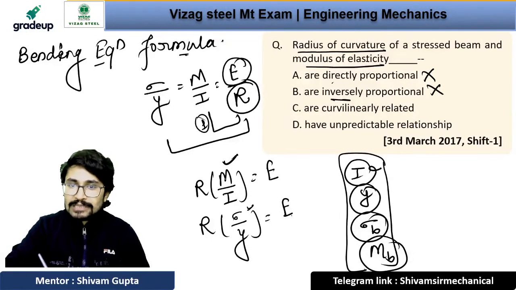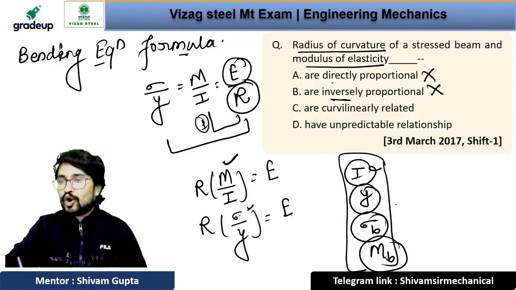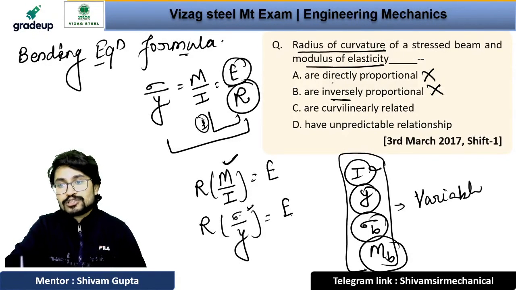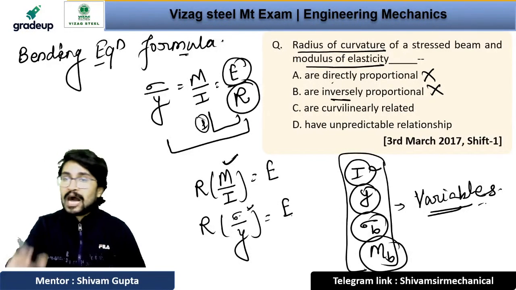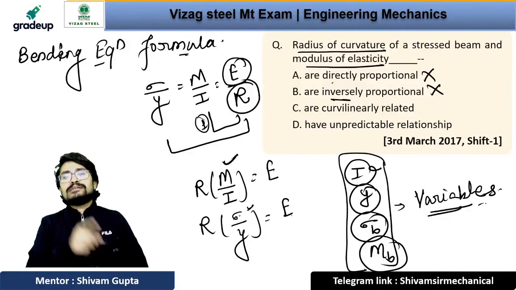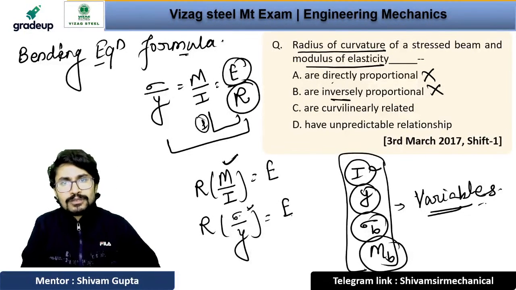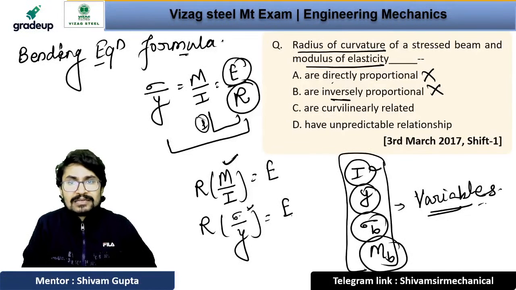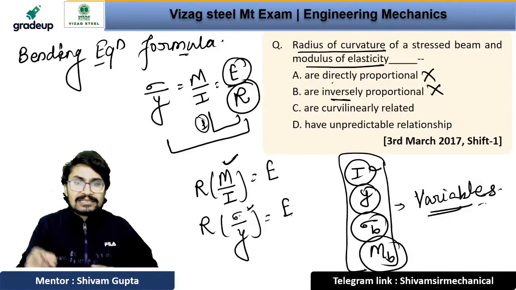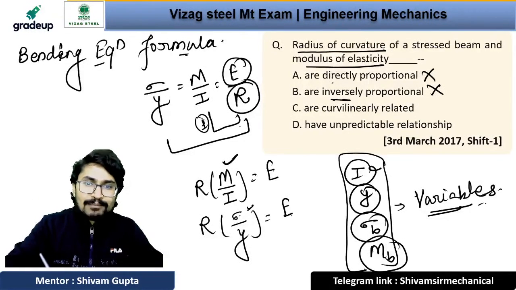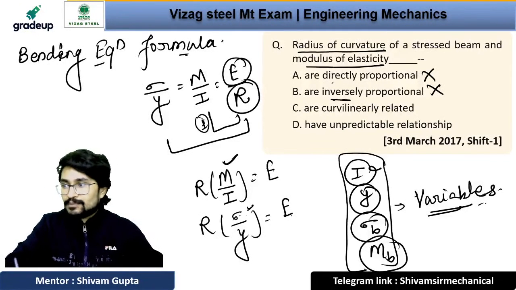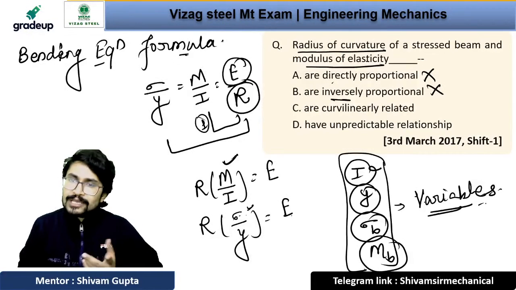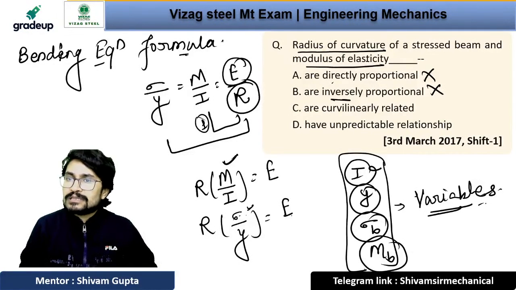Because M upon I and sigma upon y all are variables. They are not constant properties. They are variables, and if they are variables, how can you decide that R will be directly proportional or inversely proportional? You don't have any right to decide until and unless we can say that M upon I or sigma upon y is constant.